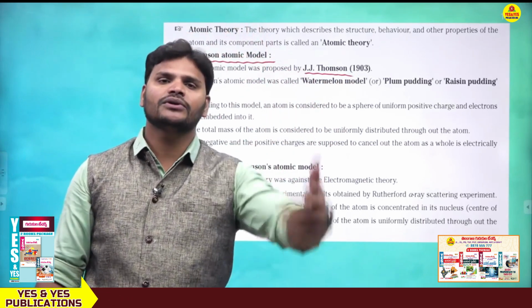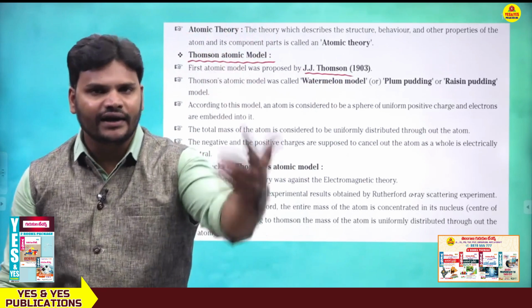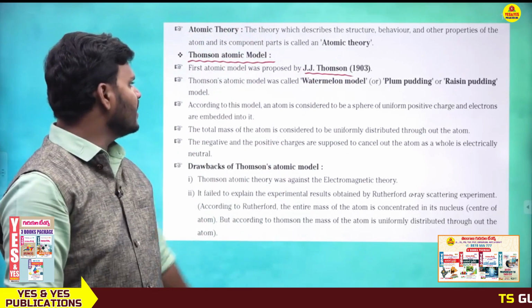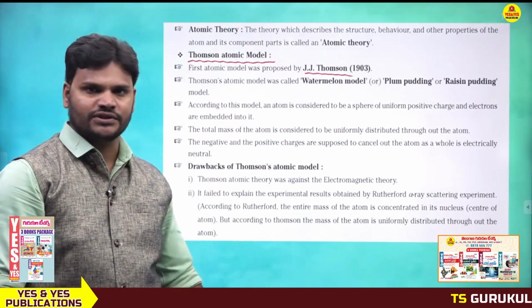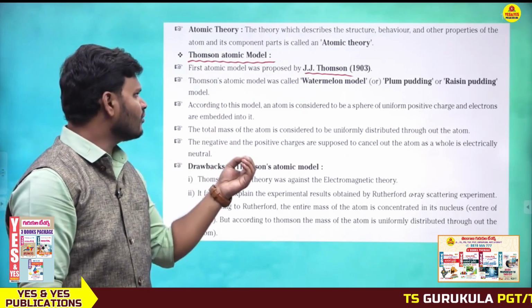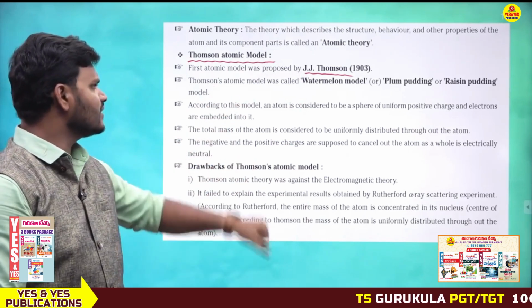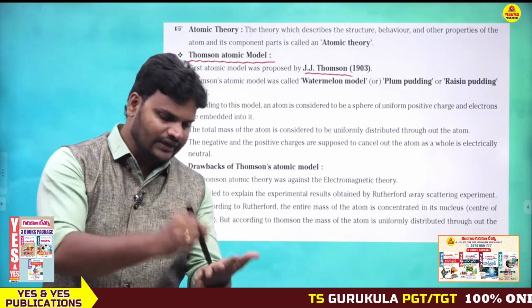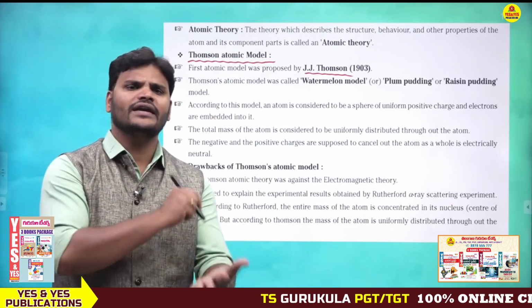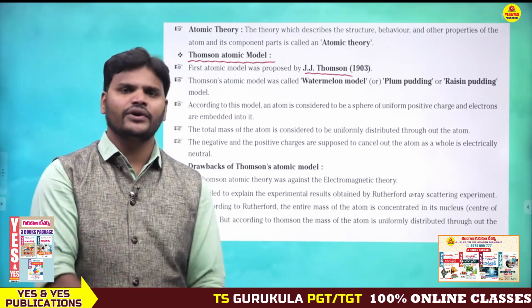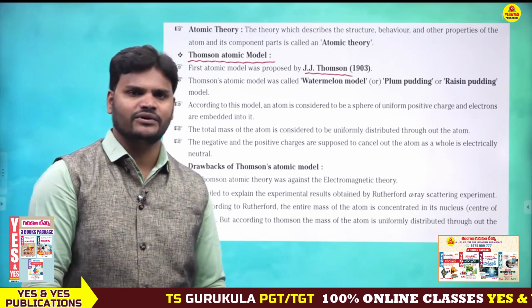But after almost 100 years, one scientist came. His name is J.J. Thomson. He gave the first atomic model, that is the Thomson atomic model. What is the Thomson atomic model? What did he say, what is the failure point and what is the successful point? Let me explain very clearly.